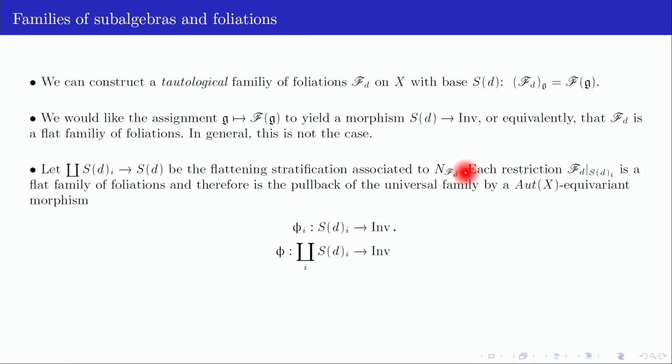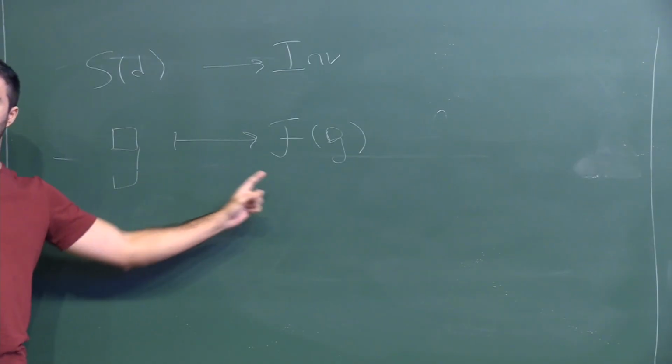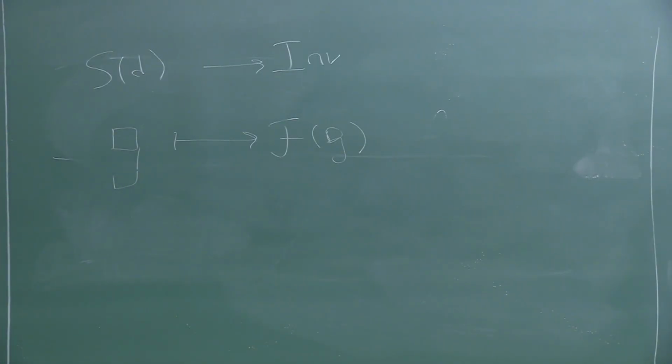So if we have a flat family, for each piece we have a morphism like this. And obviously, then we have a morphism from the stratification to the space of foliations, right? And this is the only thing that works. In some cases, it would be that this stratification is trivial, but this is the only thing that works, if we require the morphism to be this one, right? Like, okay. So now things like this.